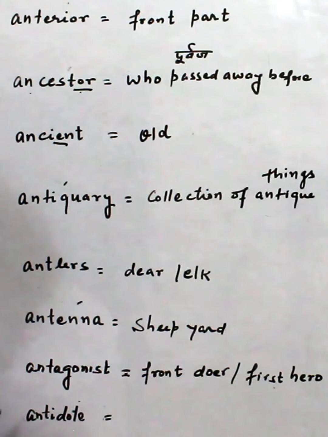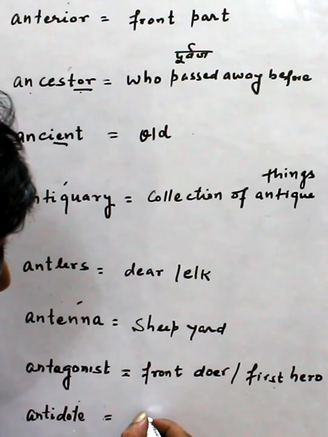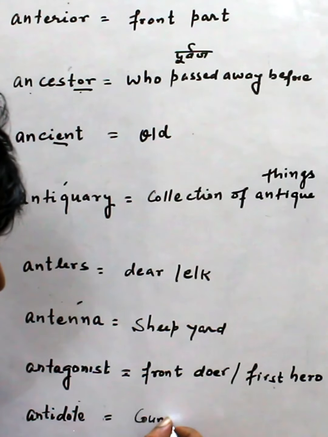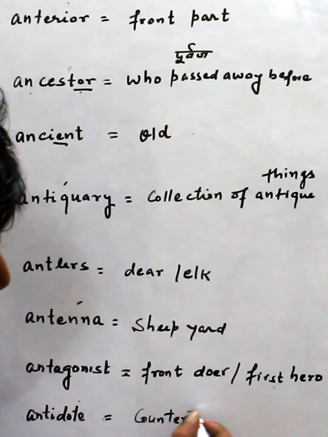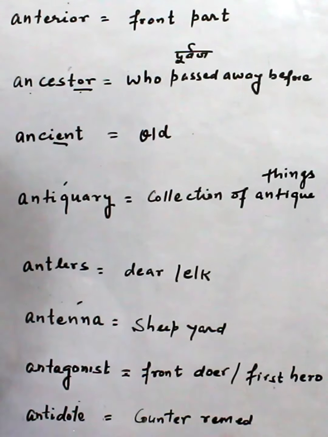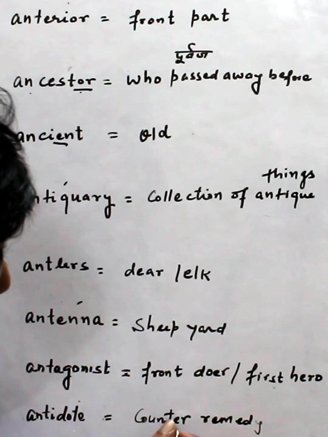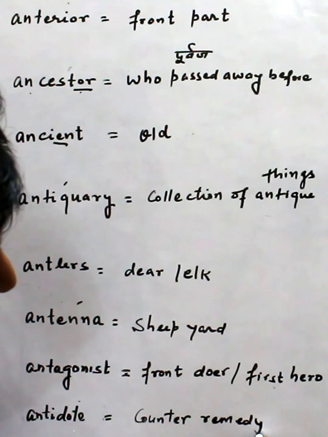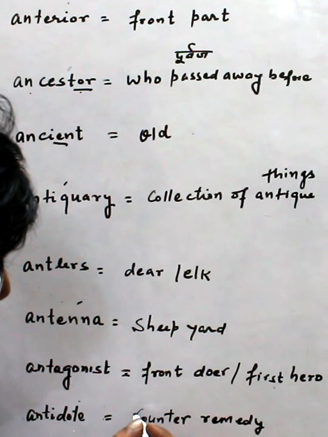Now this is antidote. Anti means against and dote is given. That means here it is the counter remedy, or remedy to counter the poison. Normally antidote is used.